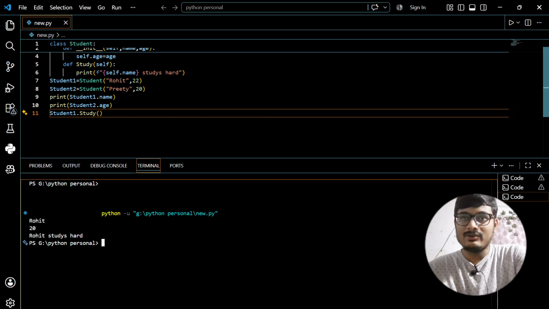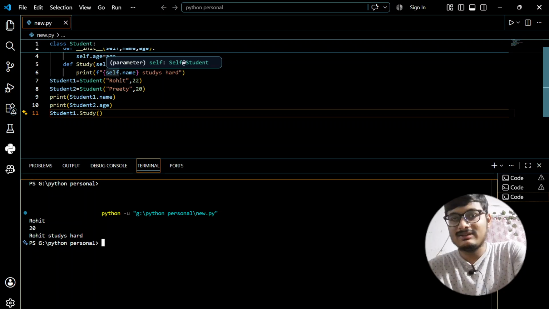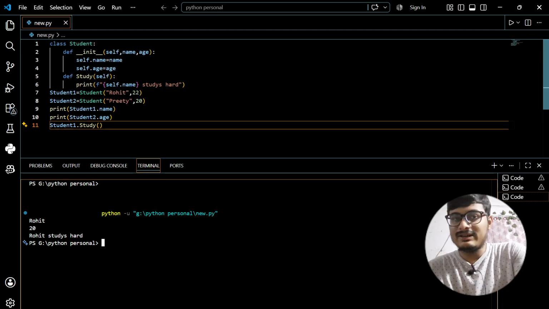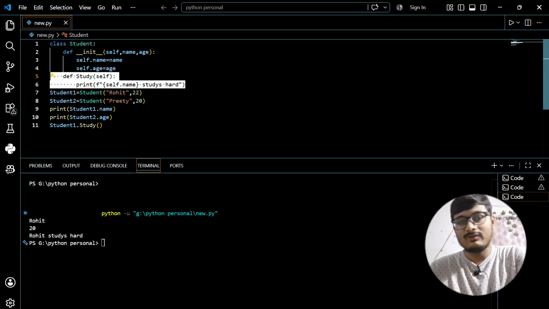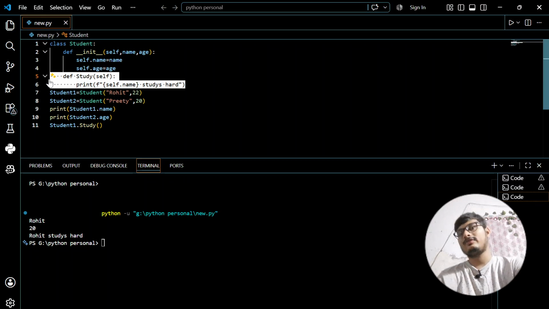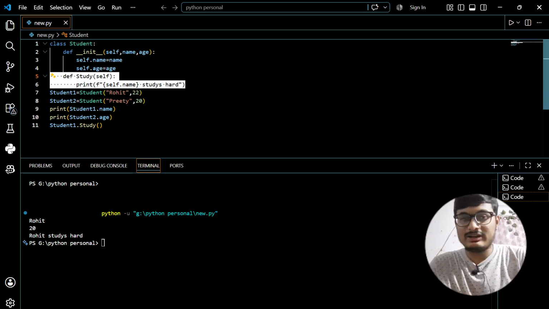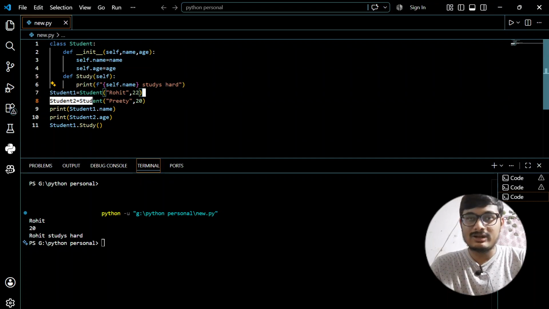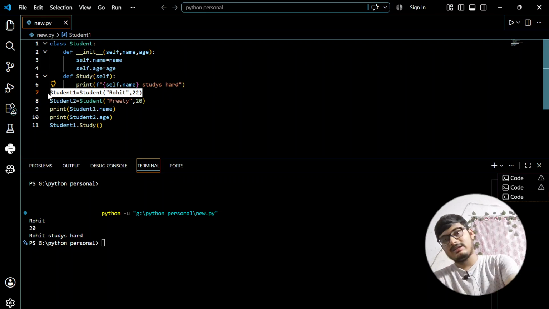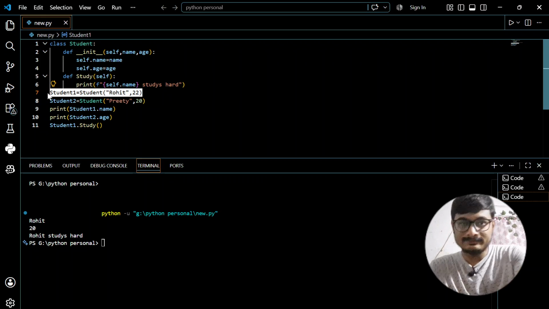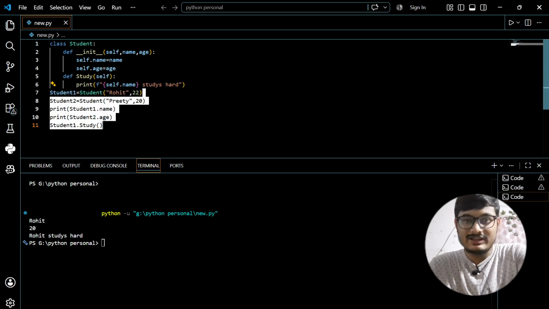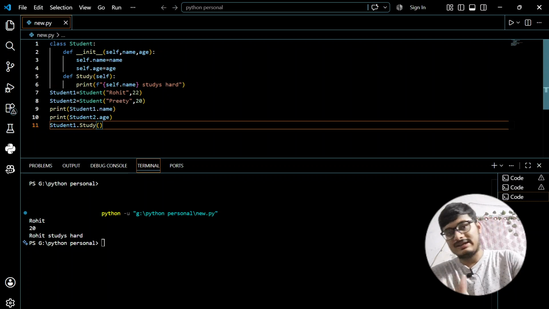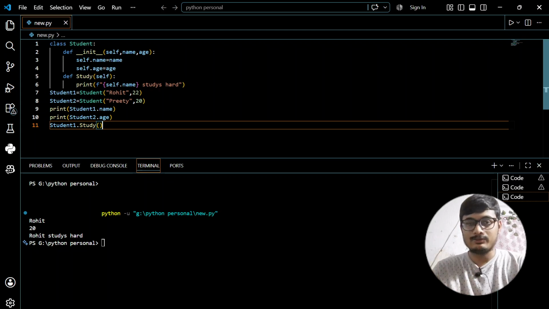Why? Because I'm using self here, as you can see. So every time I call this method, it will only be executed for the object for which it has been called. Right now I'm calling it for the first object, student one, so the name of this object is printed. Now when I change this to student2, the name of the second object is printed. I hope you understood this.